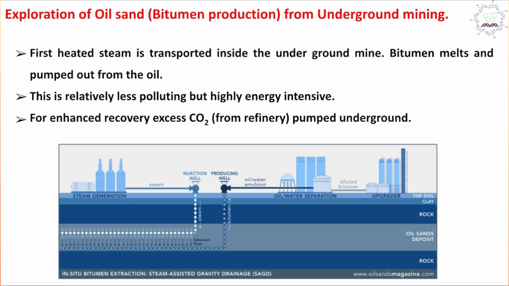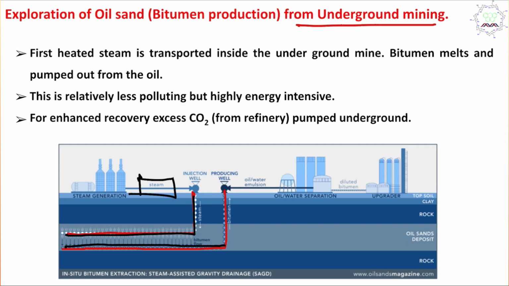Now second option, extraction of oil sand from underground mining. You can see first two pipes are put into the bitumen or oil sand layer, and in the above pipe steam, meaning heat, is supplied such that this bitumen gets molten and free flowing, and it is extracted through the below pipe. Now the question is how carbon dioxide helps here. Actually, in order to have enhanced recovery, carbon dioxide is pumped here with pressure, and it also helps to extract more oil. Now we understood this, and the collected oil is utilized in the refinery.